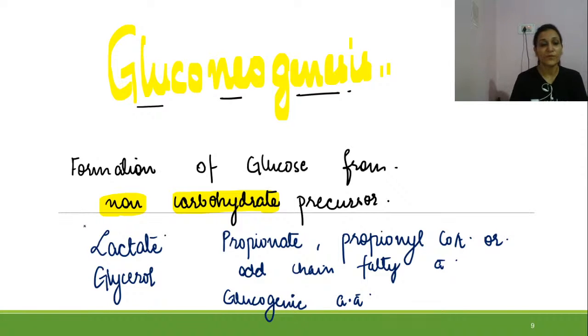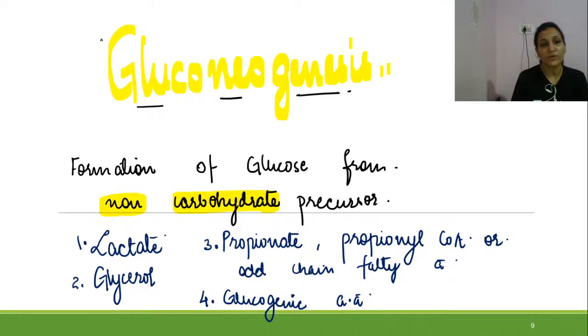So from these four sources, whenever there is formation of glucose, it is called gluconeogenesis. Don't forget lactate, glycerol, propionyl-CoA or odd chain fatty acids and glucogenic amino acids.